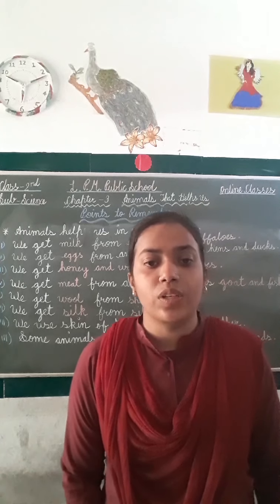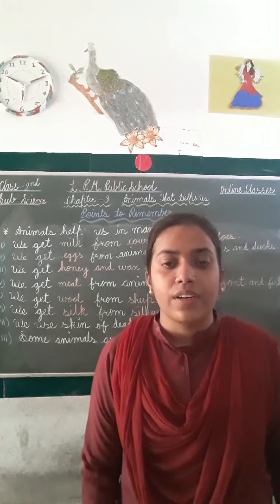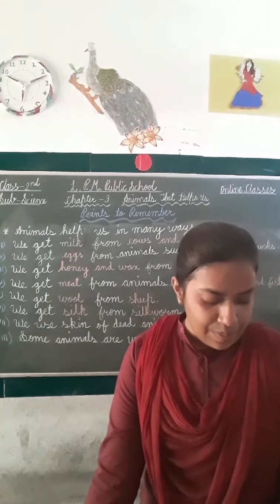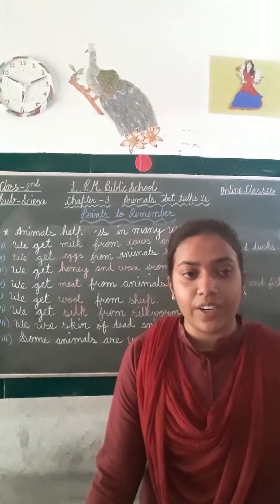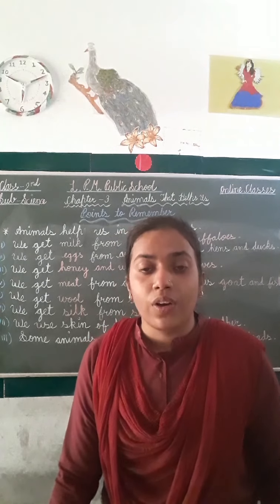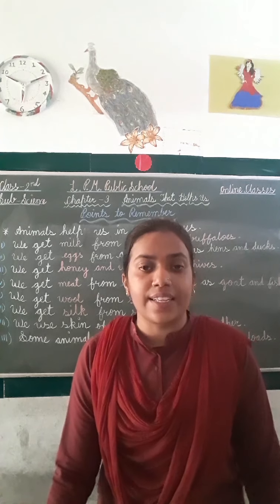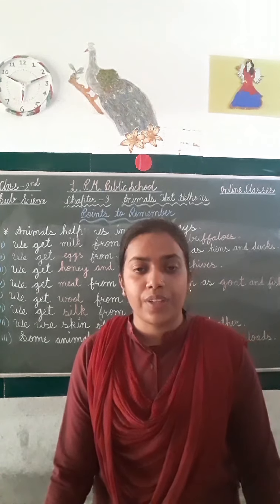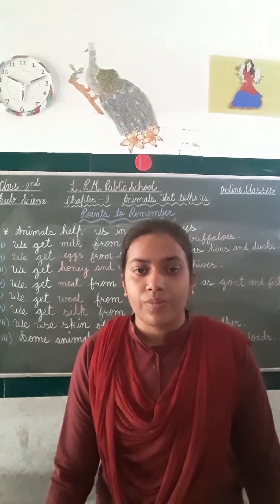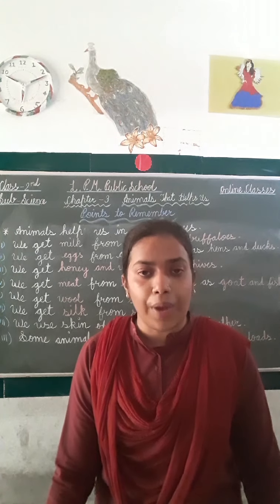Now students, you have to learn all the definitions that are given in this chapter, like the definition of domestic animals. Students, what are domestic animals? Those animals that depend on humans for shelter, food, water and general care are called domestic animals. And examples of domestic animals are cow, sheep, goat, etc.